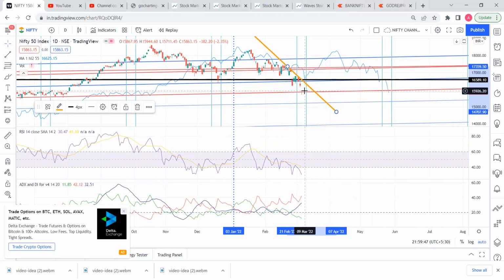So that's our view. Expecting a pullback in the next 2 days. The pullback shouldn't rise more than the 16,100 to 200 zone. It will be somewhere there, and use the rises to sell for a positional trade.